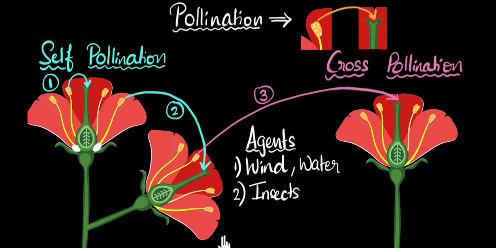So what did we learn in this video? We learned about what pollination is, which is basically the transfer of pollen grains from the anther, the top part of the male, to the stigma, the top part of the female organ. And this can happen in two ways. Self-pollination is when the pollination happens within the plant. This can happen within the flower or within two different flowers of the same plant. And cross-pollination is when pollination happens between two different plants. So from one flower of one plant to a flower of a different plant altogether. And then we saw the agents that basically cause pollination. The examples of that would be wind and water. And certain insects also help in pollination.